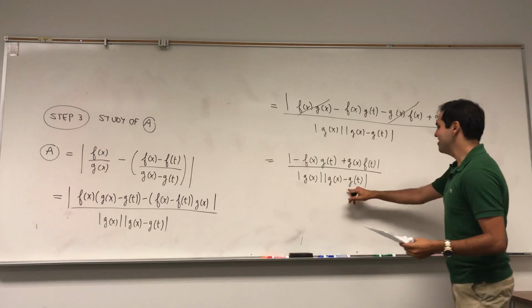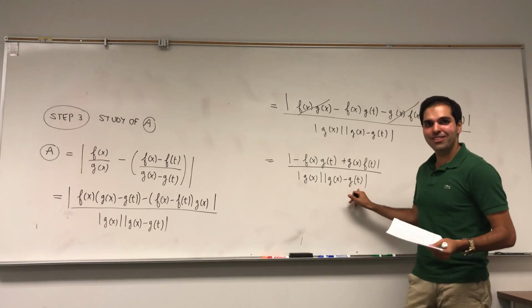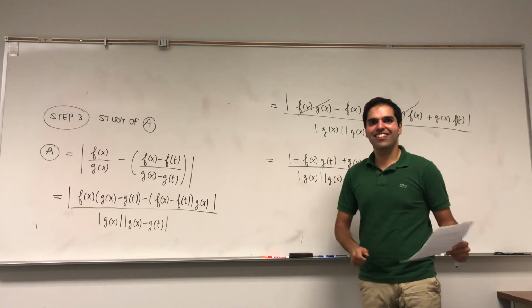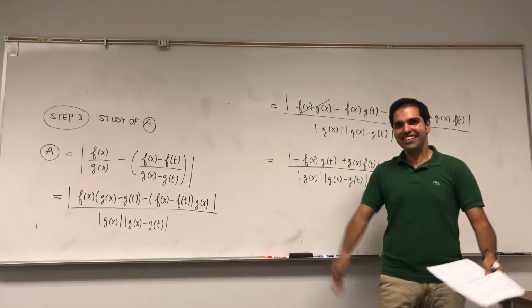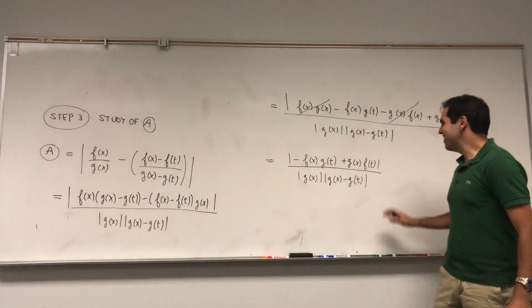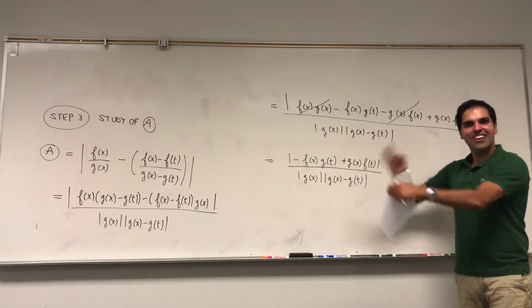I can't stop laughing because g of t reminds me of Giti, and Giti is my cousin's name. Donc Giti, si tu me vois, salut. Okay, I'm from French Switzerland.